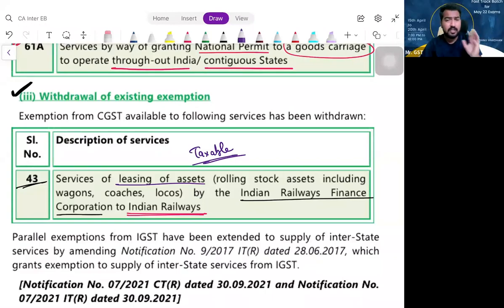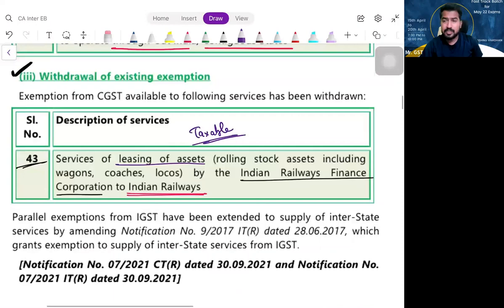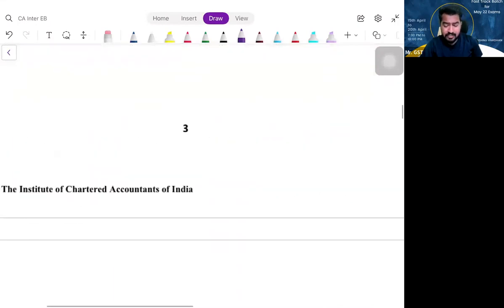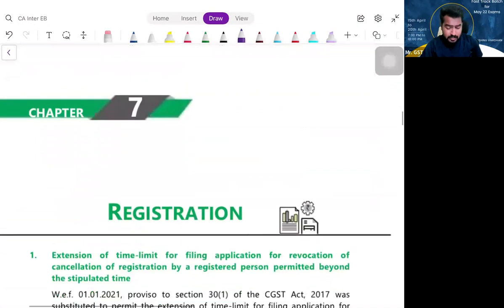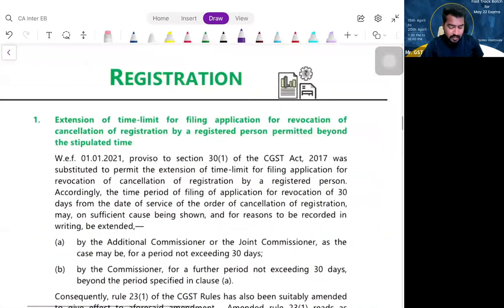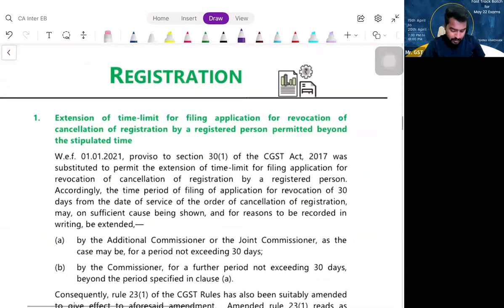For chapters 1, 2, 3, there are no amendments. Only in chapter 4 do we have amendments, and we have discussed them. Is that clear? Shall we proceed? Next, chapters 5 and 6: there are no amendments applicable for this attempt, May 2022. So now we are moving into chapter 7, registration.